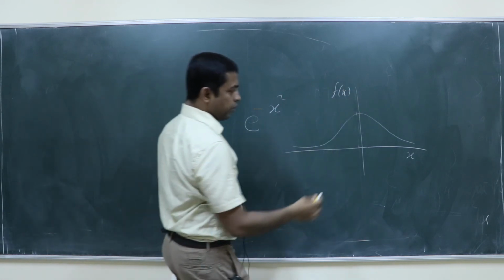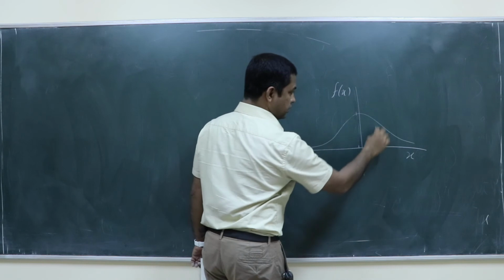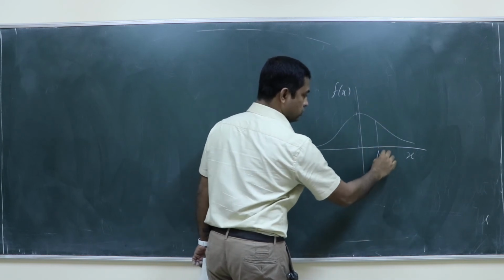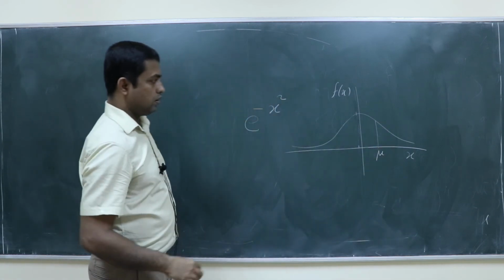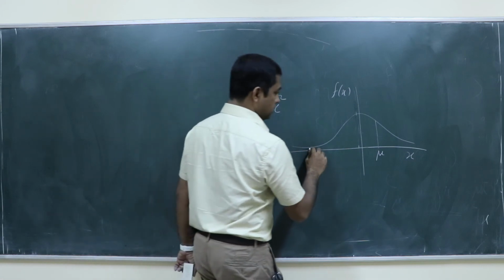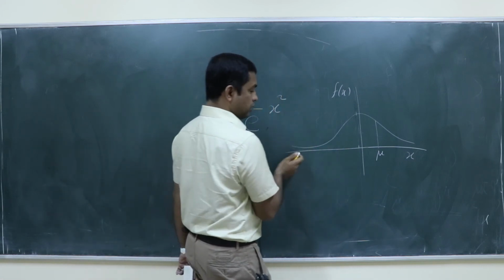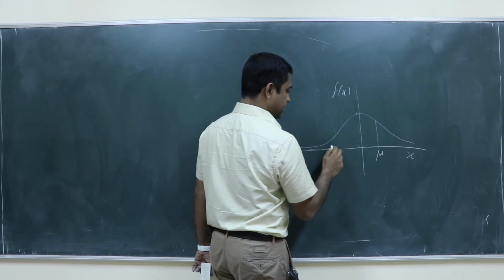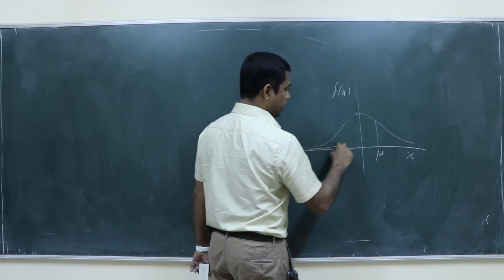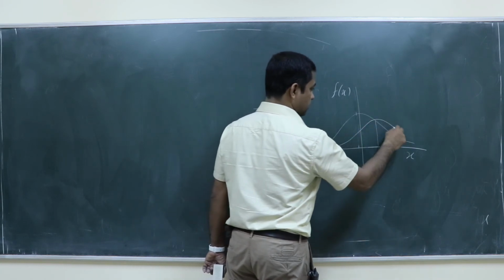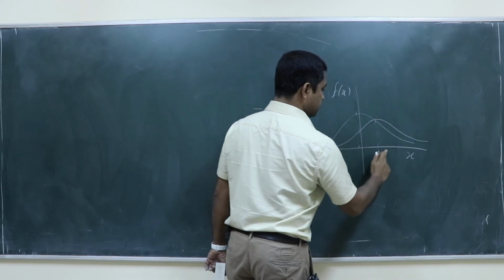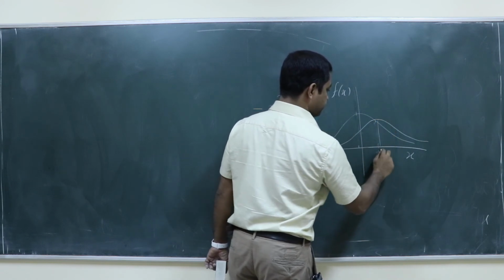Suppose I want to peak this around some other point, say mu. Suppose I want the same Gaussian, a shifted Gaussian, but peaked around mu.